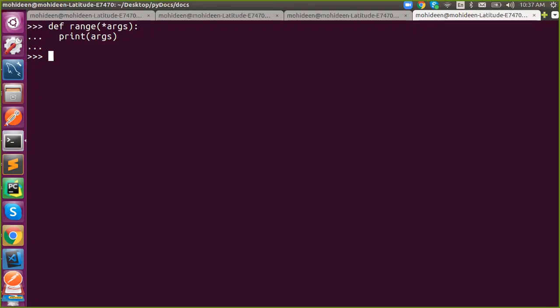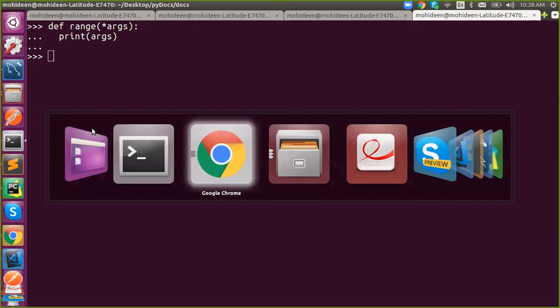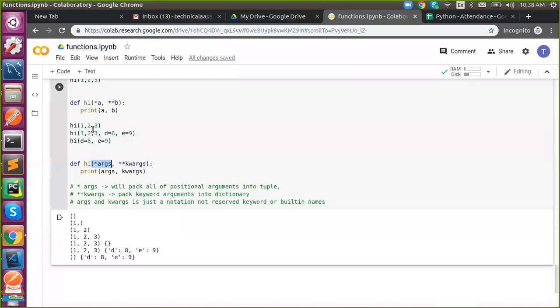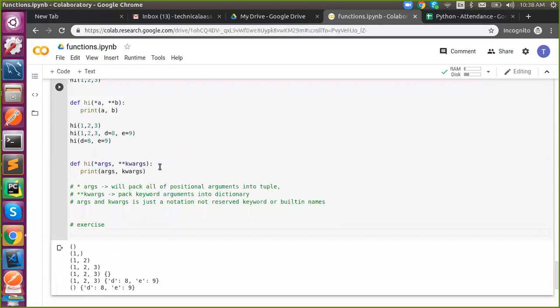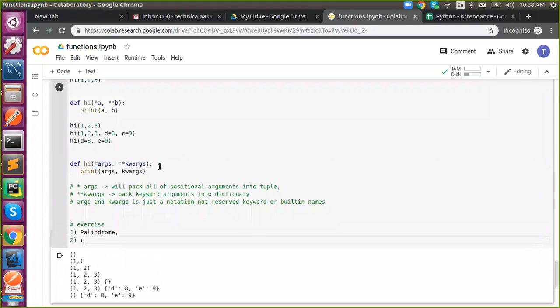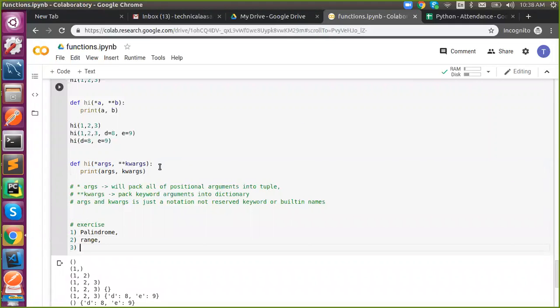Create a palindrome program using a function. Print palindrome, Fibonacci. So your three exercises are palindrome, Fibonacci, and range. It will be good practice for you. Please do that without fail.